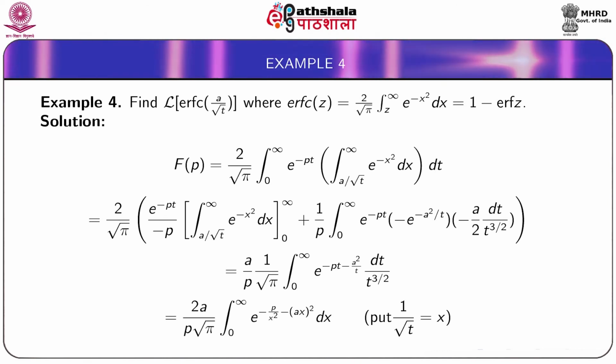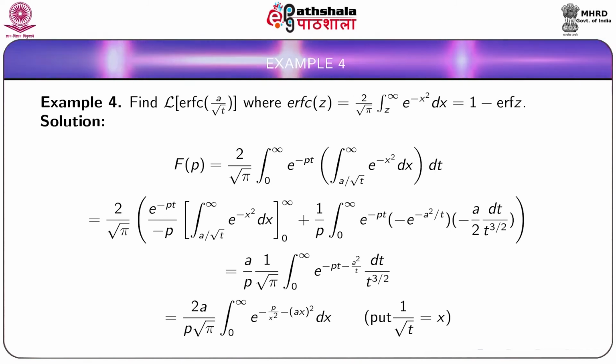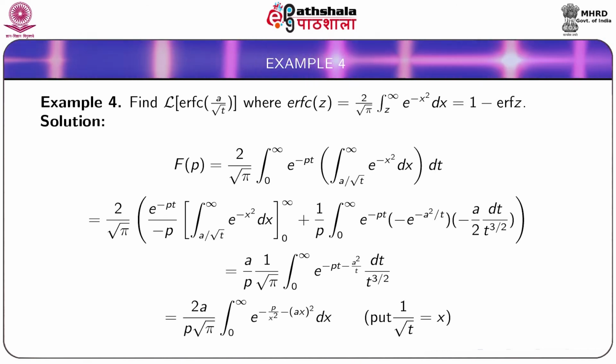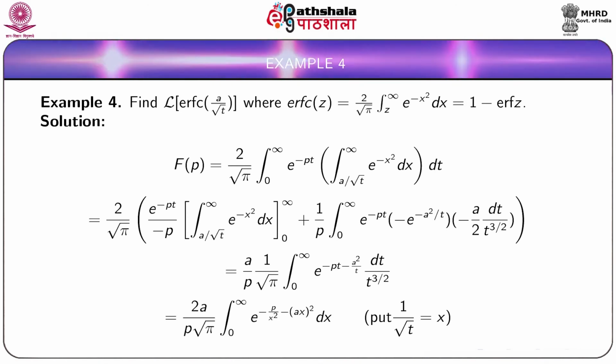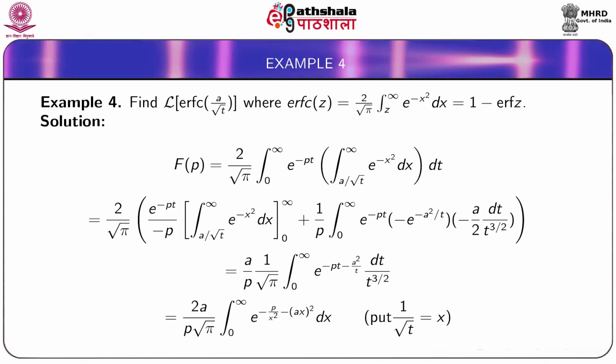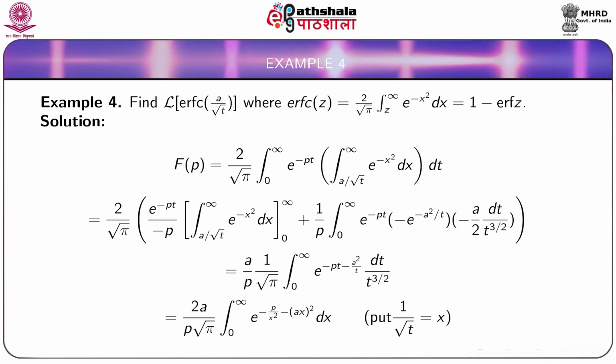2 by root pi integral from 0 to infinity e to the power minus pt integral from a by root t to infinity e to the power minus x square dx dt.